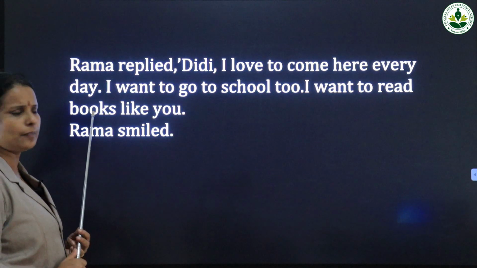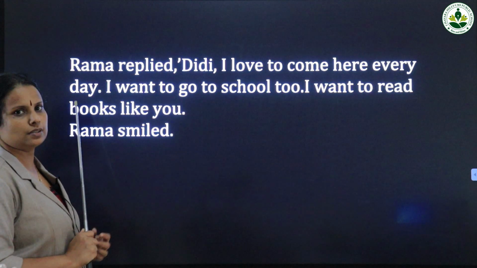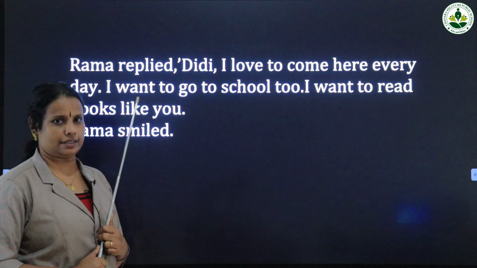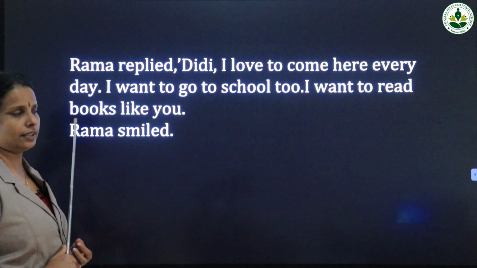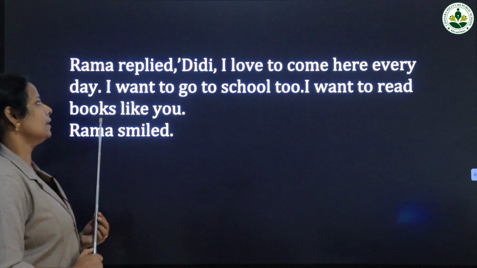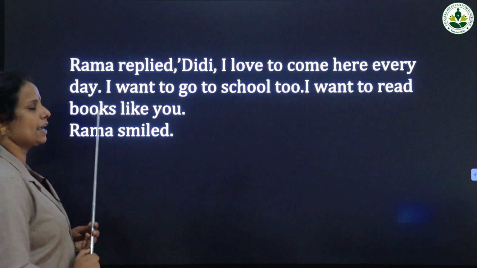Why does she like to come? Because "I want to go to school." The little girl is not going to school. She doesn't know how to read and write. Then Jia asked, "What are you doing here?" The girl said, "I love to come here every day. I want to go to school. I want to read books like you."